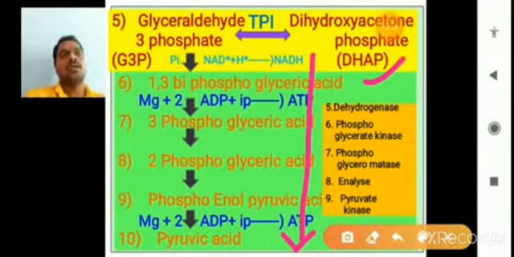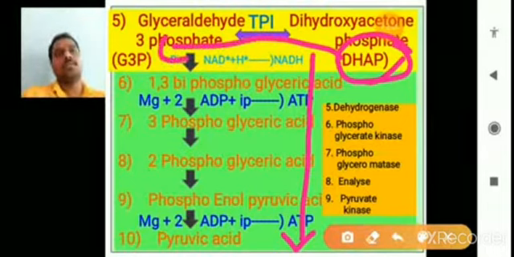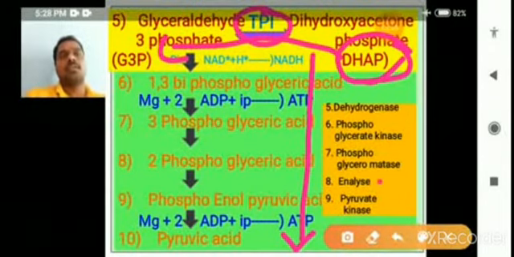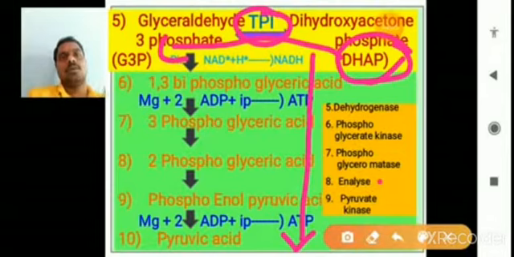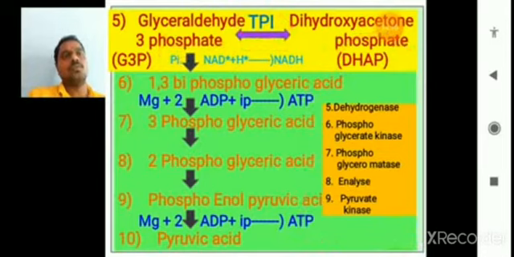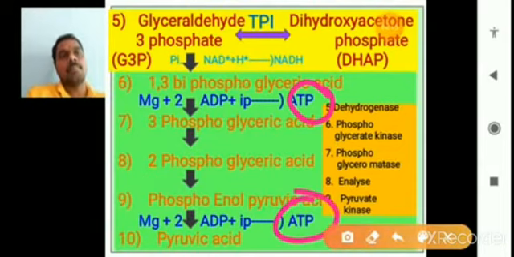This DHAP is converted into glyceraldehyde phosphate with the help of TPI, called triose phosphate isomerase. Then it also participates in the 6th, 7th, 8th steps. So it also produces 2 ATP and 1 NADH, right?